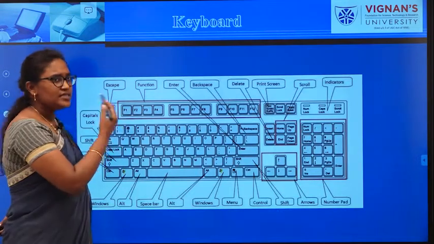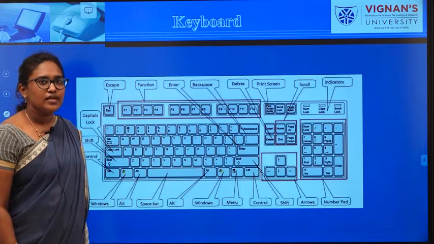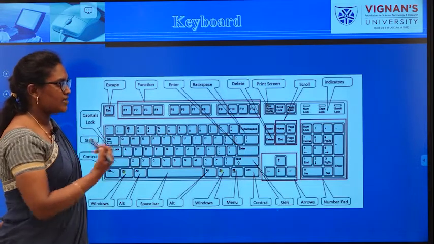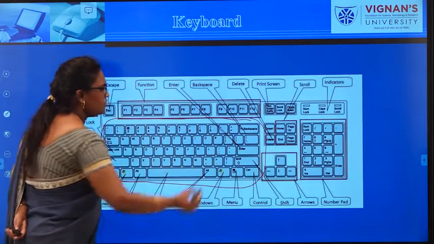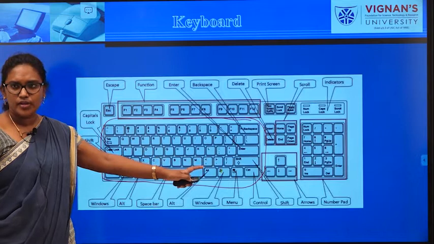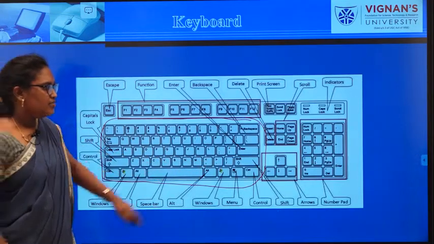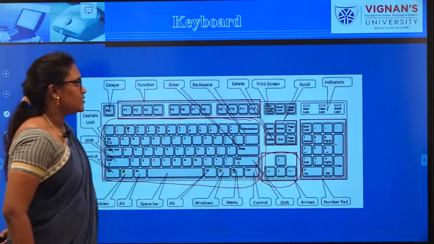you have learned 6 types of keys in a keyboard, right? Obviously you will try to understand at a glance. Whenever you are seeing this layout, all these keys will be called alphanumeric keys. This one is called cursor movement keys.